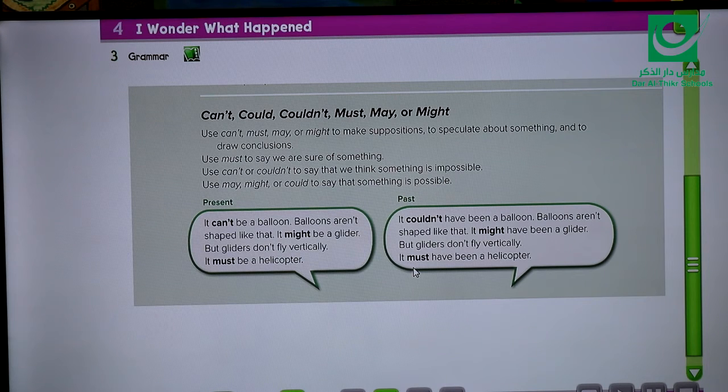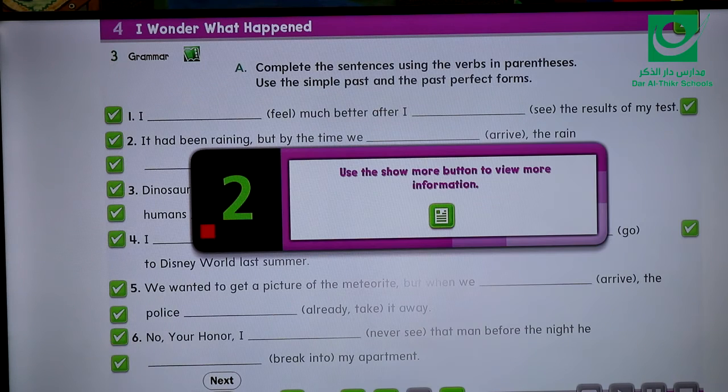So simply again, present form can't be, the past is couldn't have been. Present form might be, the past form might have been. Present form must be, so the past form is must have been. Okay, let's move to the exercise.